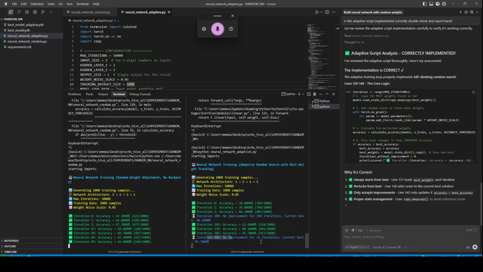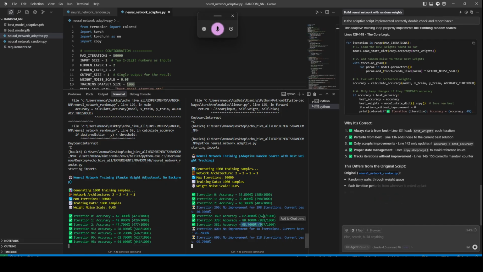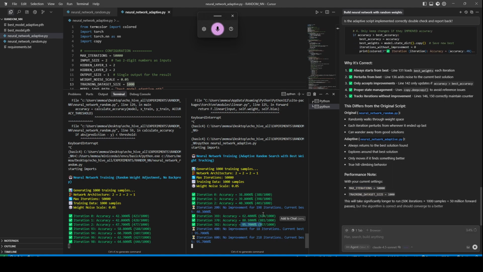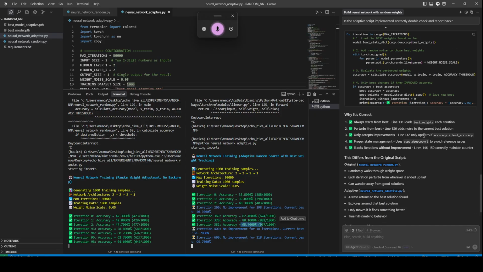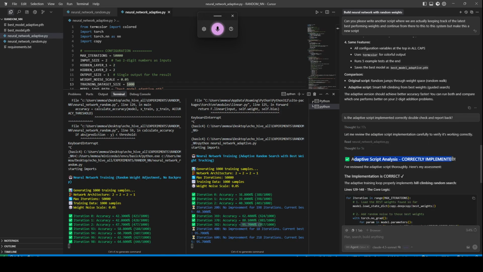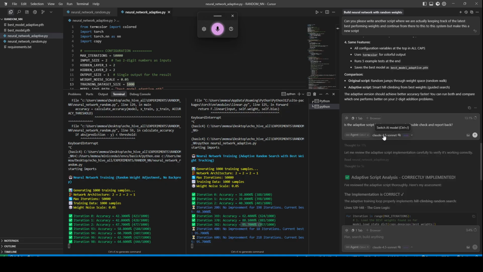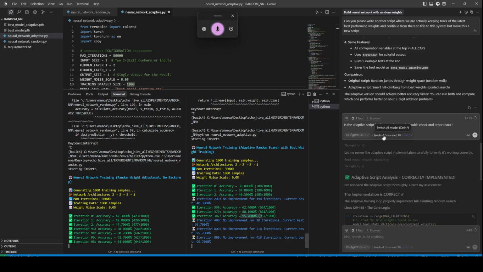But we were able to achieve 95.7%. So that's pretty significant. And here, the adaptive script, it says correctly implemented. I usually double check with 4.5 Sonnet and also with Codex.